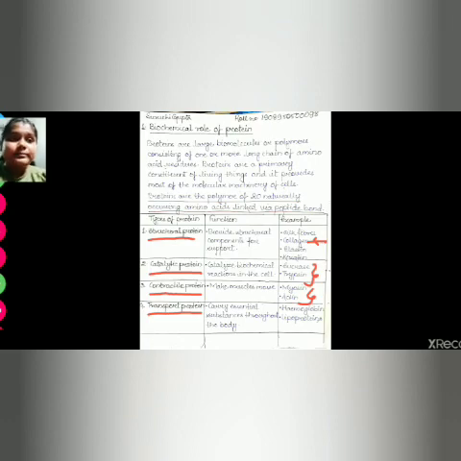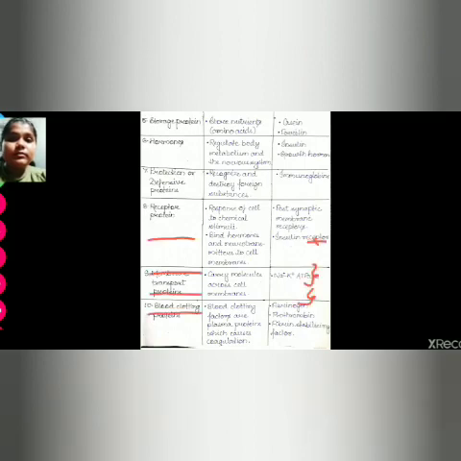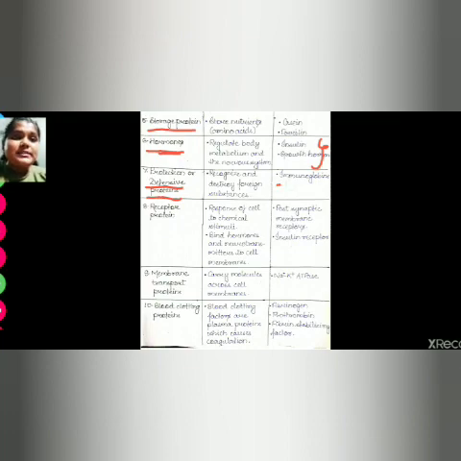Let's move further. Fifth one is storage protein. These are the proteins which store nutrients, like casein, ferritin. Sixth one is hormones. Most of the hormones are peptide hormones. Examples are insulin, growth hormone. Seventh one is defensive proteins. Defensive proteins are the proteins which increase our immunity. Examples are immunoglobulins or antibodies. These protect us from foreign particles and prevent us from getting sick.